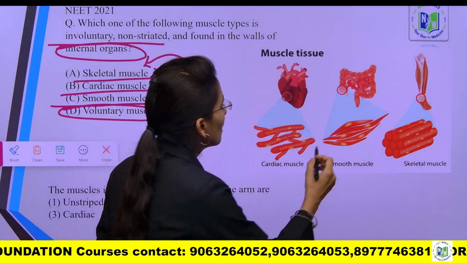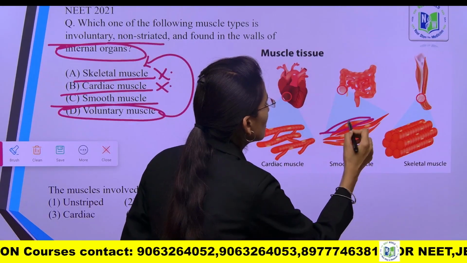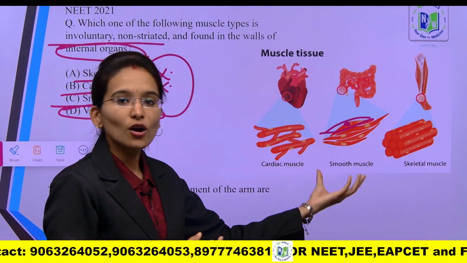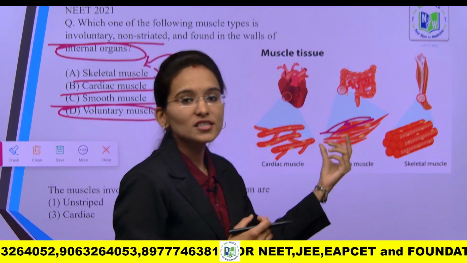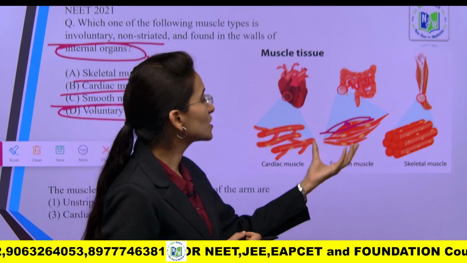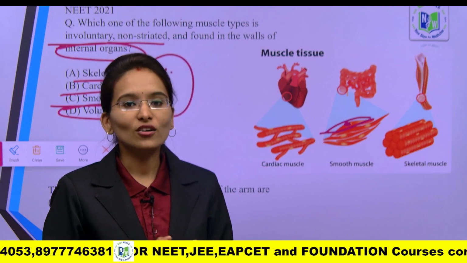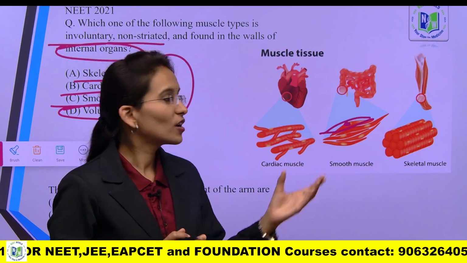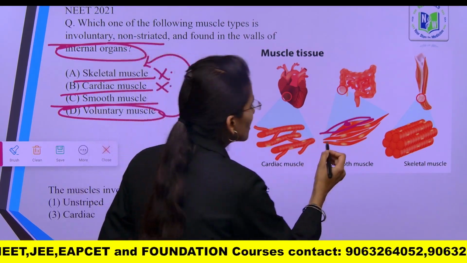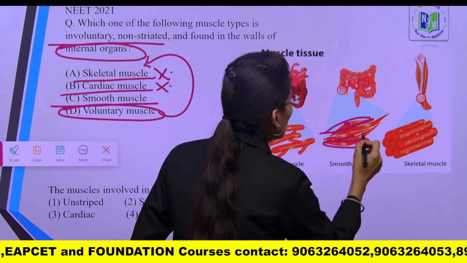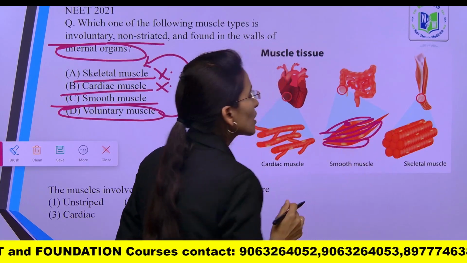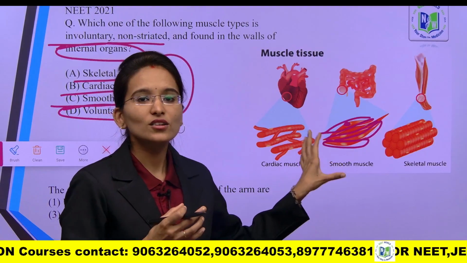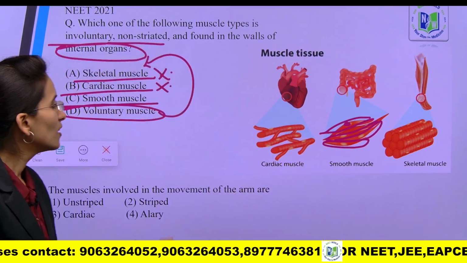Can you see here, these are the smooth muscles. These are uninucleated, non-striated, and involuntary in function, which we can find in the linings of the internal organs of our body, like the stomach, and also in the muscles of the eyes. Inside all these organs we can find this particular type of muscular tissue.